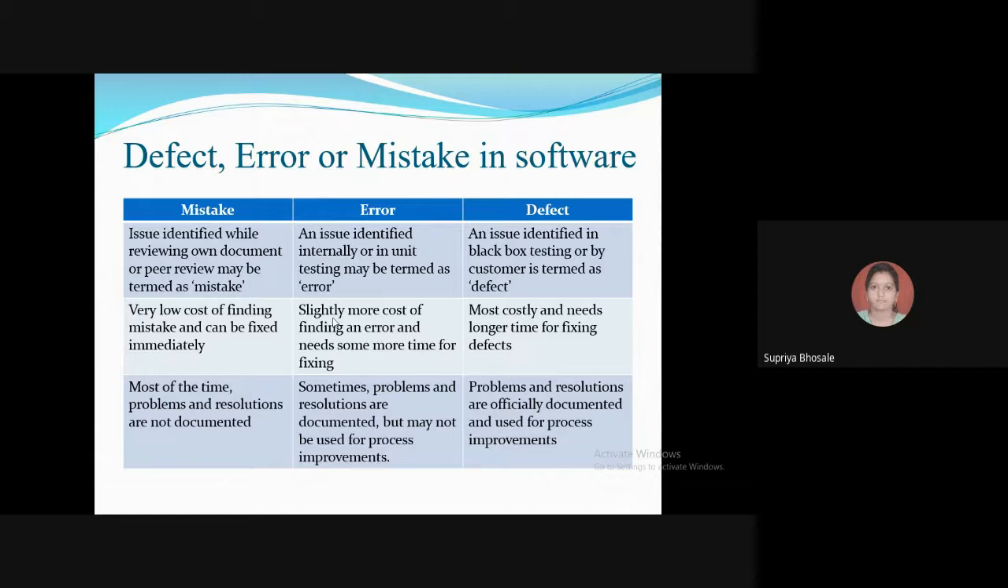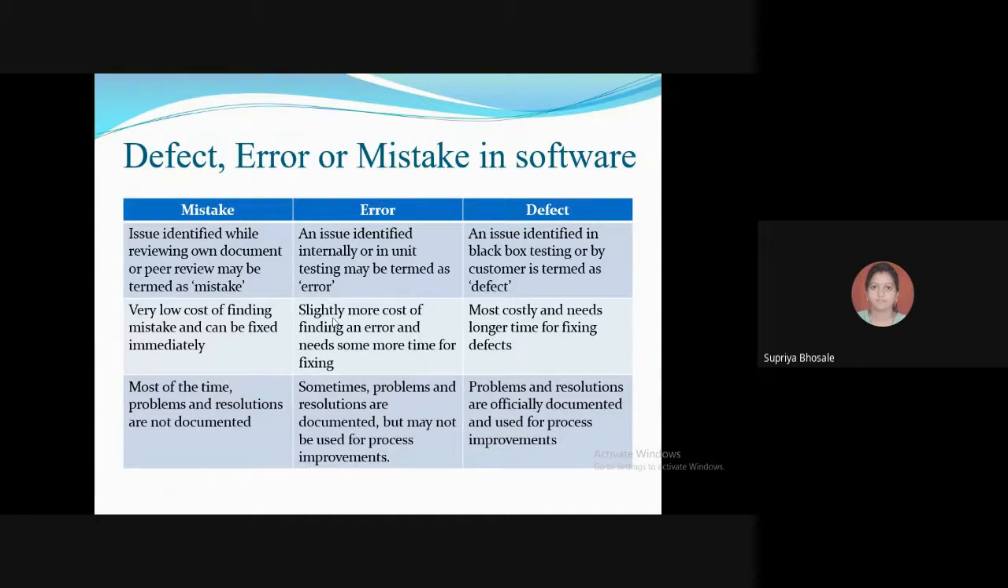It is the issue identified while reviewing your own document or in peer review, which may be termed as a mistake. So a mistake can be found while reviewing our own document. You have written one page, okay, and you yourself are going through it and finding some kind of problems in that, then they are called mistakes.